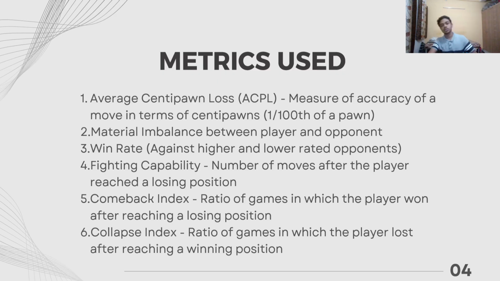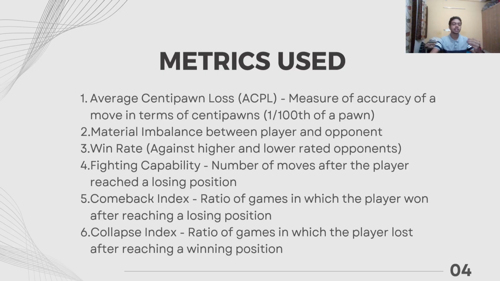The metrics I've used for the players, first and foremost, is the average centipawn loss. In chess, there are certain values given to pieces. The smallest one being that for a pawn, which is 1 point. So a centipawn is basically 1/100th of the value of a pawn.